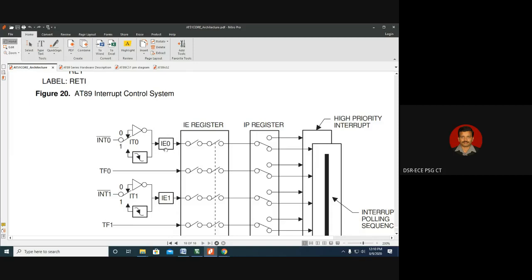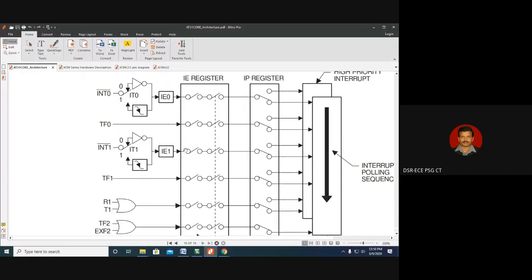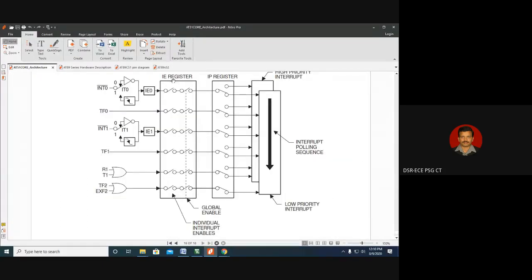That is the first thing we need to understand. So when we talk about interrupt, what is it? It is jumping from the main routine to the interrupt service routine. So for that we need to enable the interrupt. To enable the interrupt, there is a register called IE register. What is IE register? Interrupt enable register. Using this interrupt enable register, we have to enable this external interrupt 0. So let us say this is external interrupt 0.